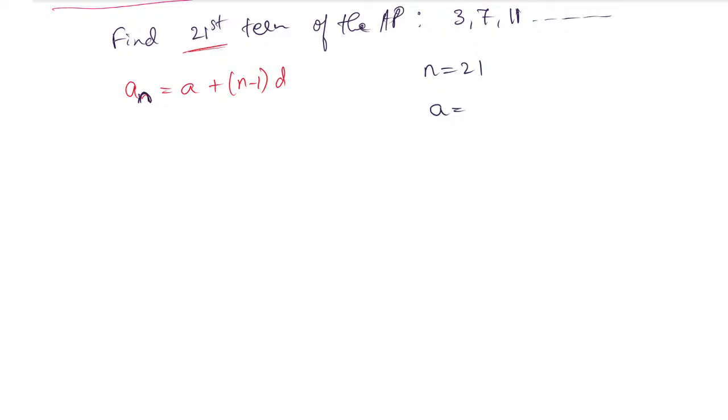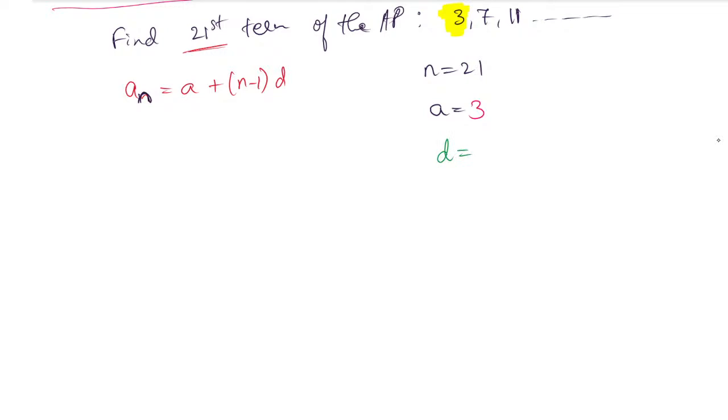Yes, you can go directly with a plus 20d also, not a problem, or go formula-wise. So I'm asking, what is the a value? 3. Very good, Yashasvi. The first term of the given AP is 3, so a is 3. Now, what is the d value?